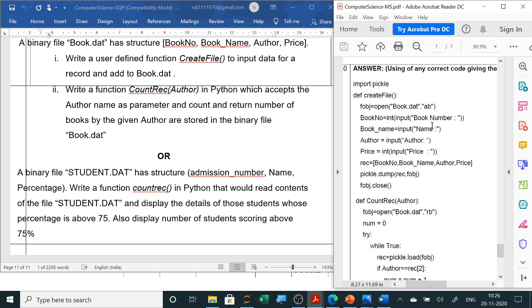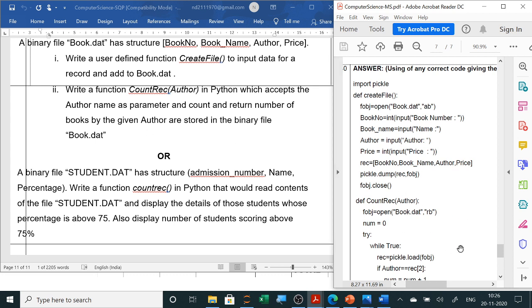So here you will simply ask for the book number, take all the details, and use dump to write in the file. In a separate video we have already discussed all the dat file questions, so you already know this answer. And the next part 2 is to count records here, sorry, and return the books as per the condition.